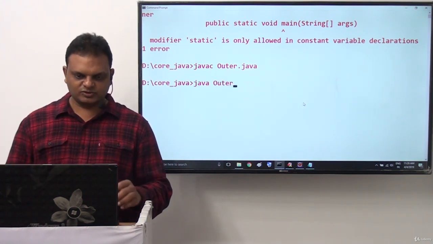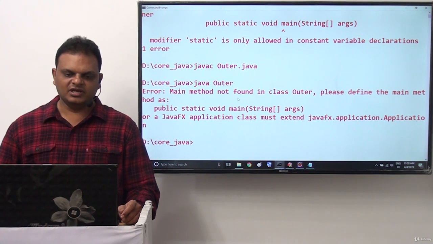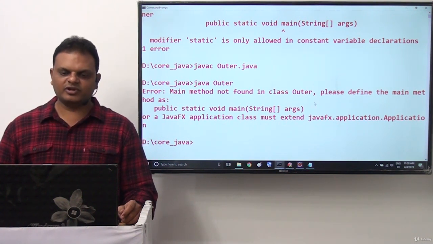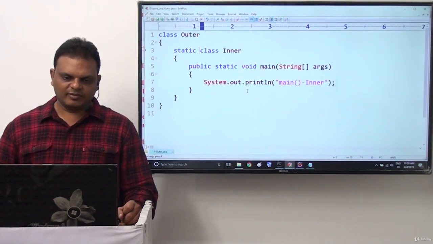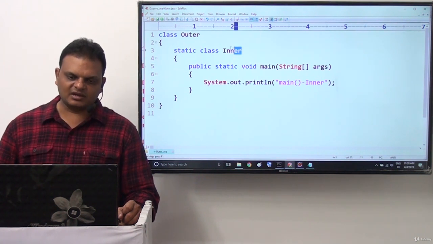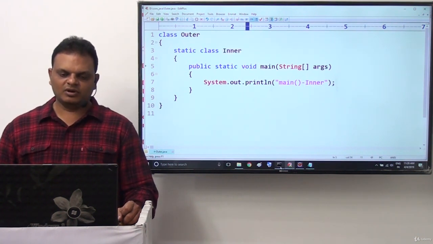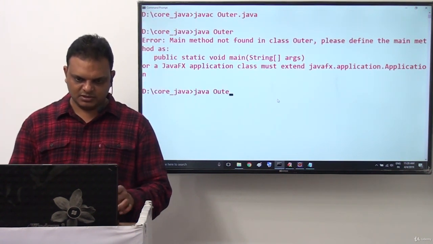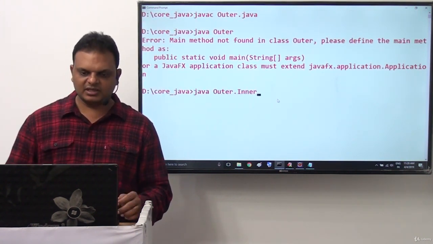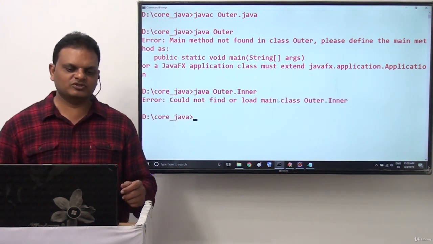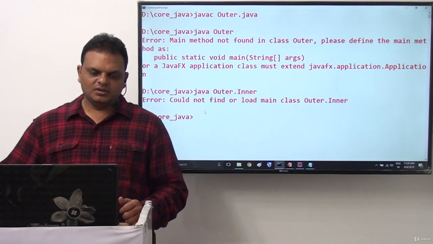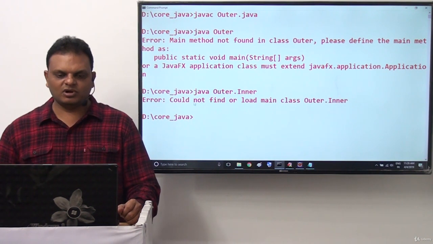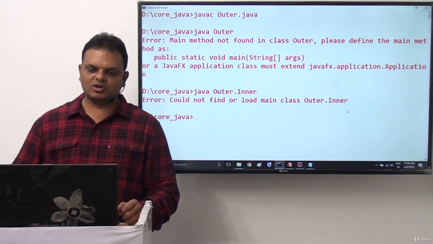Can I use Outer actually? If we use java Outer here, we are getting main method not found in class Outer. Why? Because main method is available inside the Inner, not inside the Outer. Okay, fine. Now can I use java Outer.Inner, that means referring to Inner here? Could not find or load main class Outer.Inner.